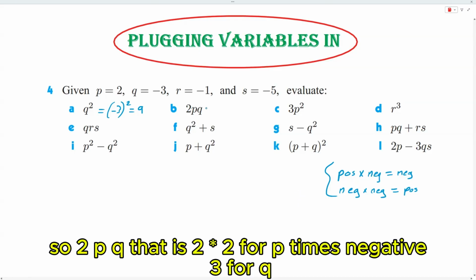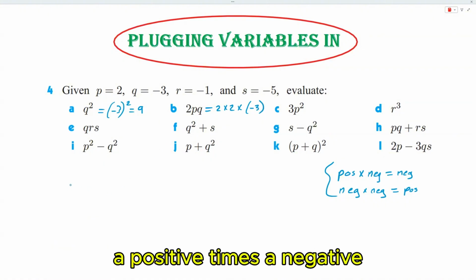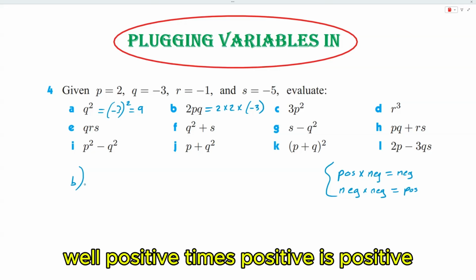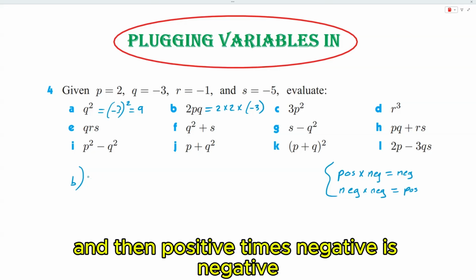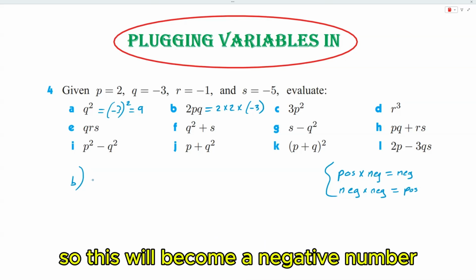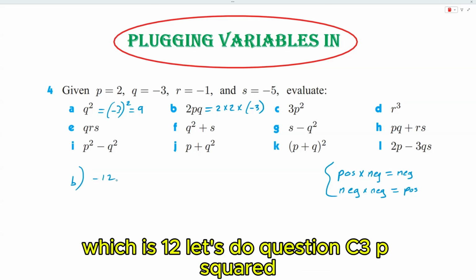So 2PQ, that is 2 times 2 for P times negative 3 for Q. So what is a positive times a negative? Well, positive times positive is positive, and then positive times negative is negative. So this will become a negative number, and then 2 times 2 is 4, times 3, which is 12.